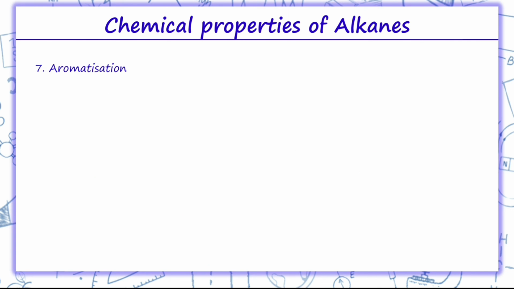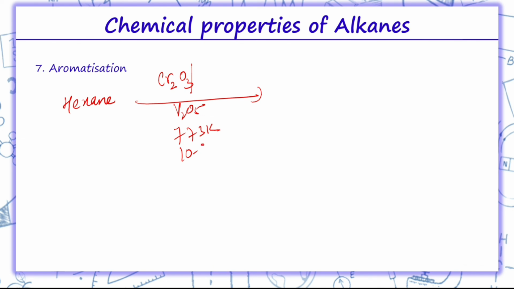One more property is there, that is aromatization. Aromatization is the formation of aromatic compounds. As we know, aromatic compounds start from 6 carbons. So, here we will take hexane. Hexane in presence of chromium and vanadium oxide, Cr2O3 or V2O5, at 773 Kelvin and 10 to 20 atm pressure. Since that is a 6-carbon alkane, we will get benzene.